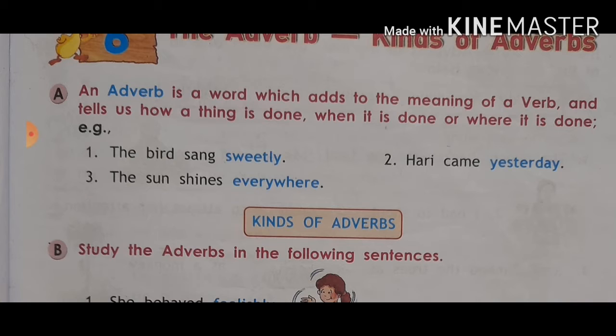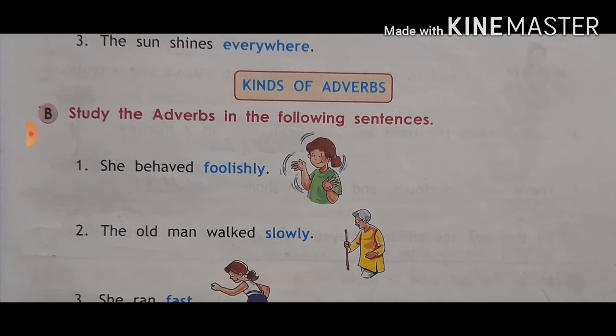Again, an adverb tells us how a thing is done, when it is done, or where it is done, and it is the word which adds to the meaning of a verb. Now see the kinds of adverb. There are many kinds of adverbs, like the adjectives. We learned about the kinds of adjectives, like adjectives of quantity, quality, demonstrative adjectives, and interrogative adjectives. I hope all of you have seen the videos on adjectives and done the exercises as well, and that your mind is clear about adjectives.